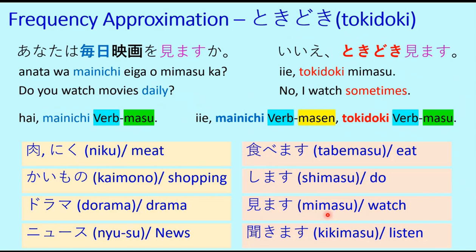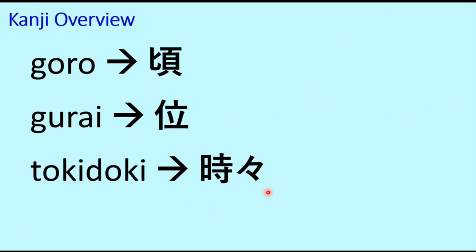あなたは毎日ニュースを聞きますか？ Do you listen to the news daily? Yes, I listen to the news daily. はい、私は毎日ニュースを聞きます。Or no, I do not listen to the news daily. I listen sometimes. いえ、私は毎日ニュースを聞きません。時々聞きます。So this is how you can practice. You can use some other nouns and other verbs and practice in this way.